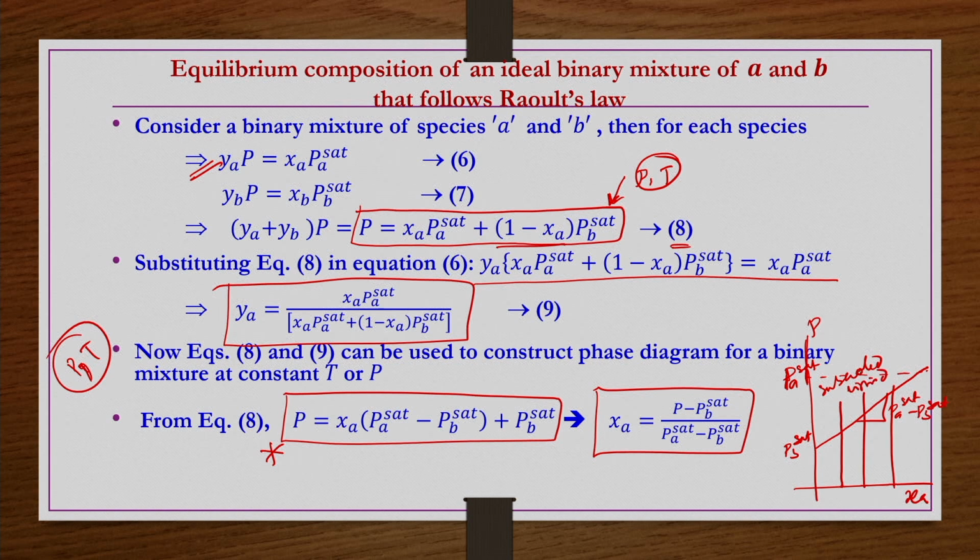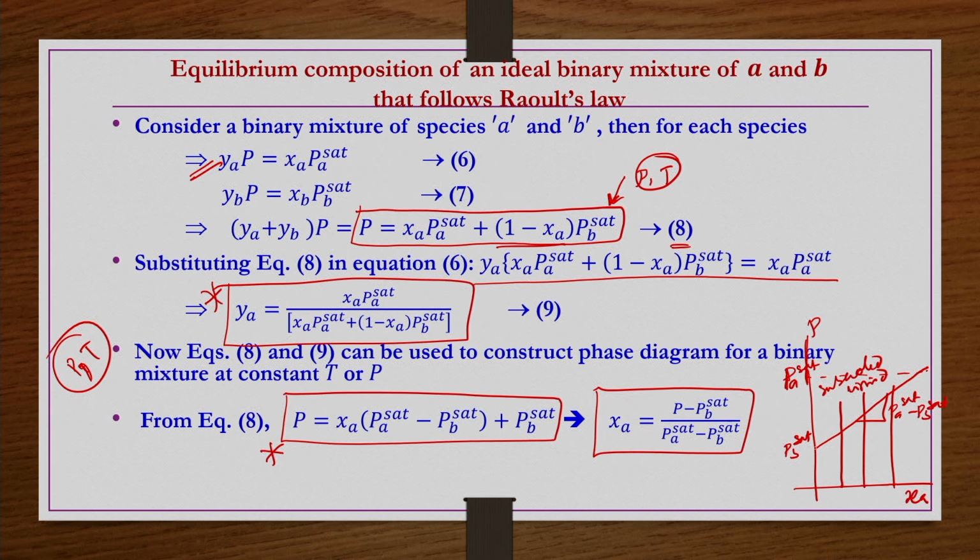And then vapor phase is going to be there below this line, but not the entire amount; there may be a region where both vapor and liquid phases coexist. That information we can understand if you plot P versus y_a.